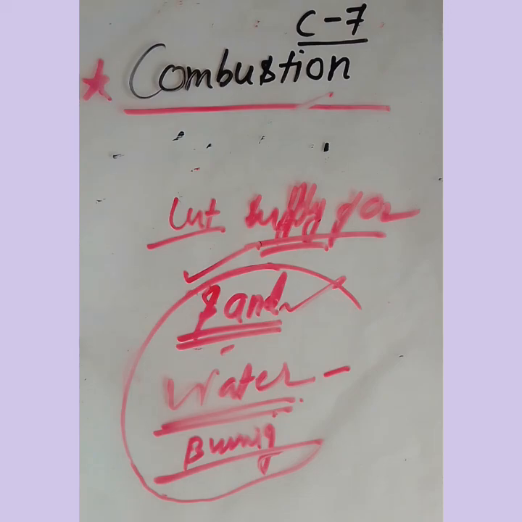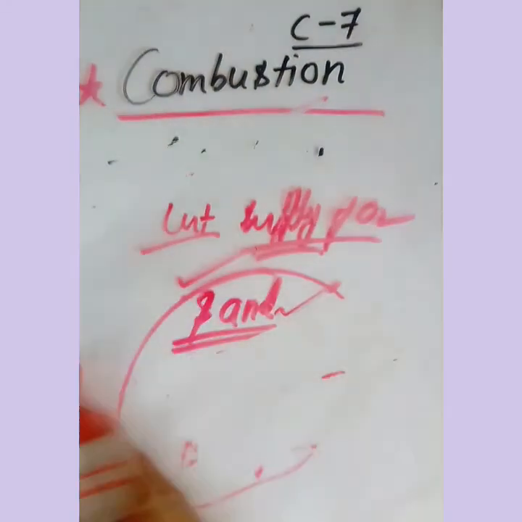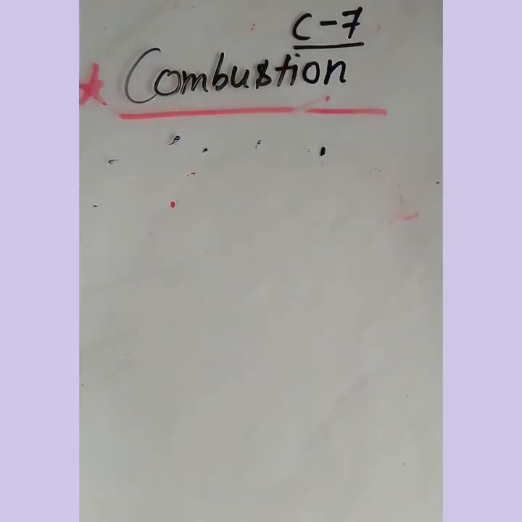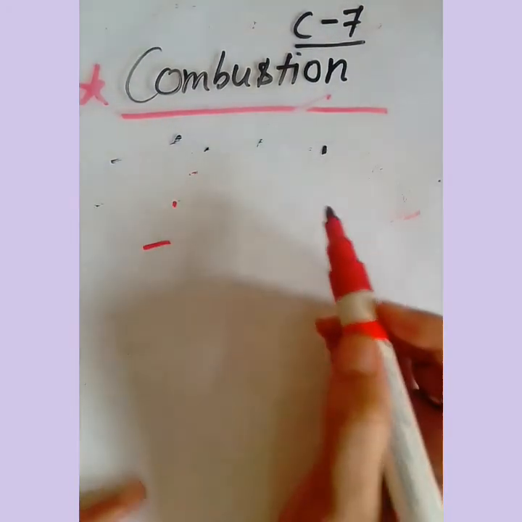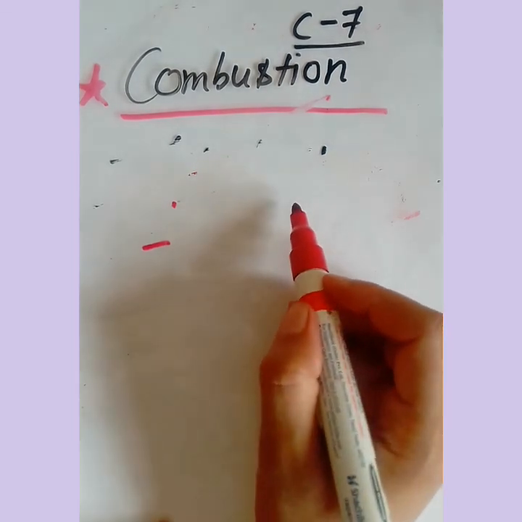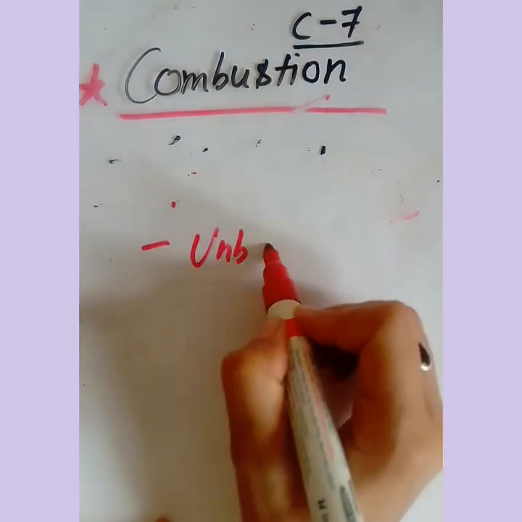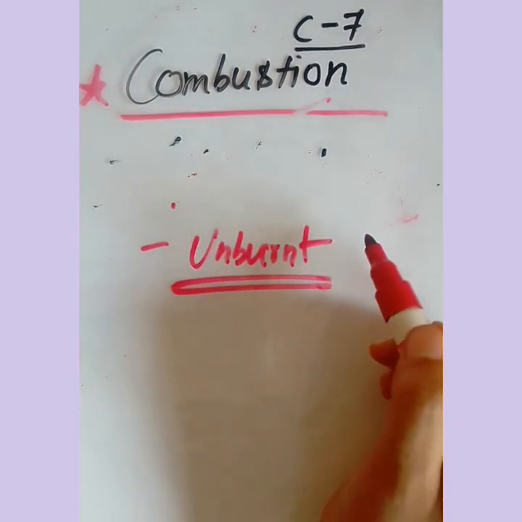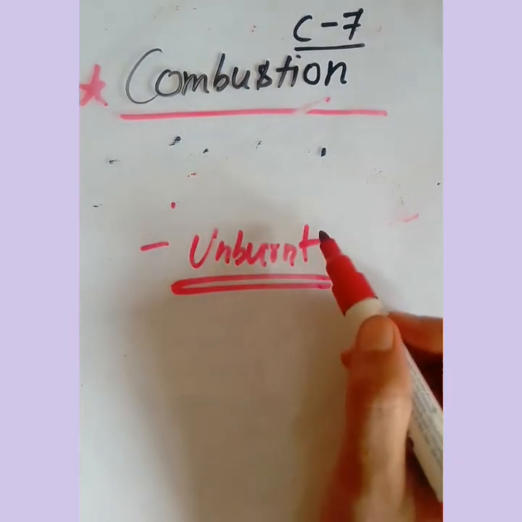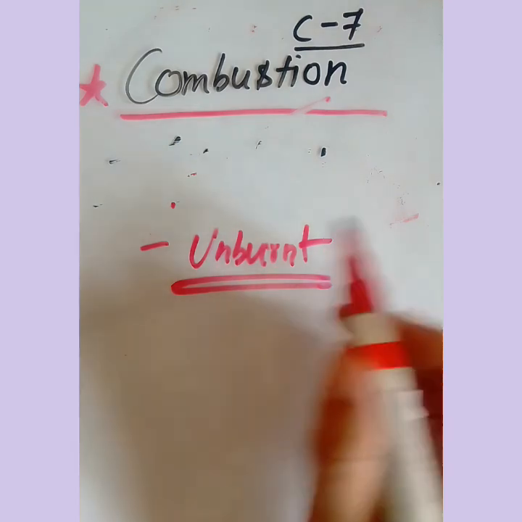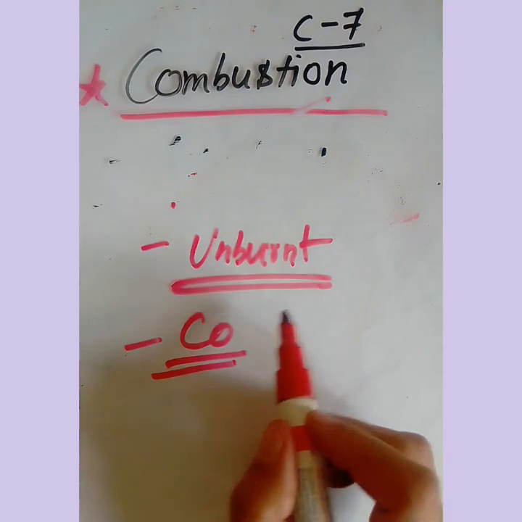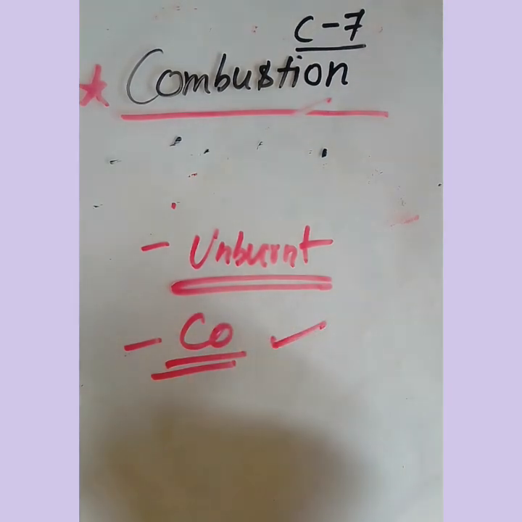Now, what happens when there is incomplete combustion? If incomplete combustion is there, then there will be unburnt carbon. Unburnt carbon will be produced in the atmosphere and it will cause air pollution. Similarly, carbon monoxide will also be produced, which is a poisonous gas, and it will cause respiratory problems.